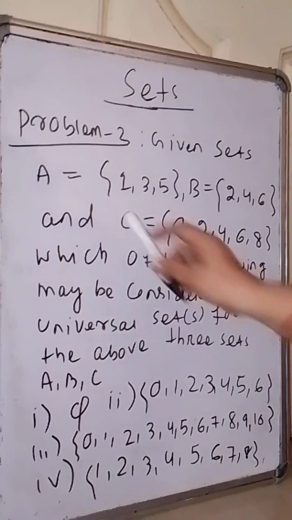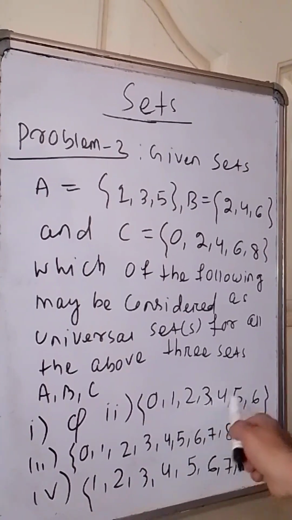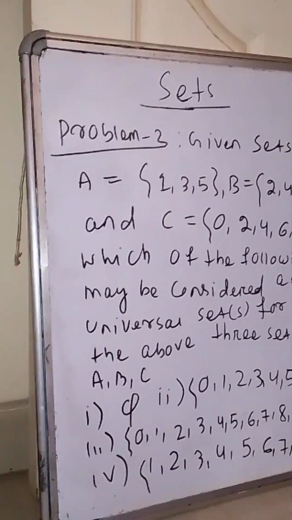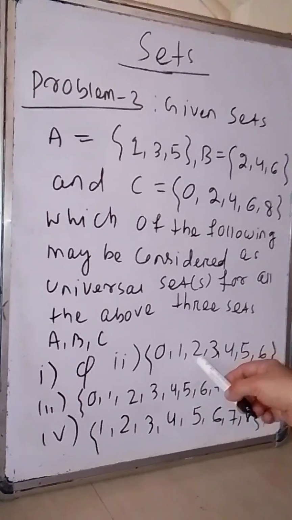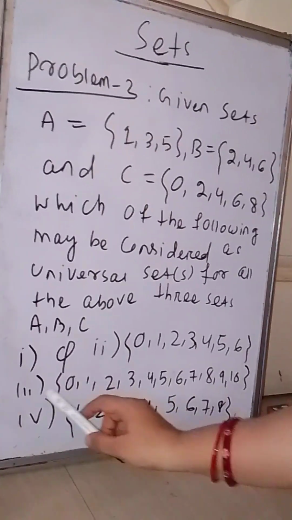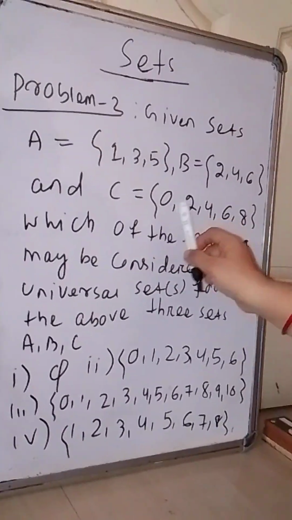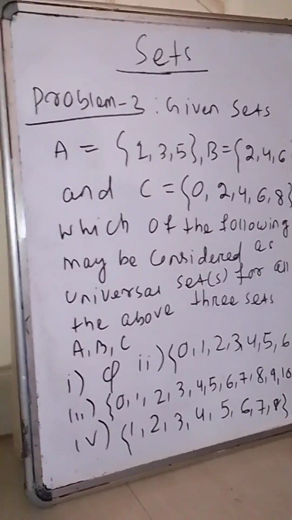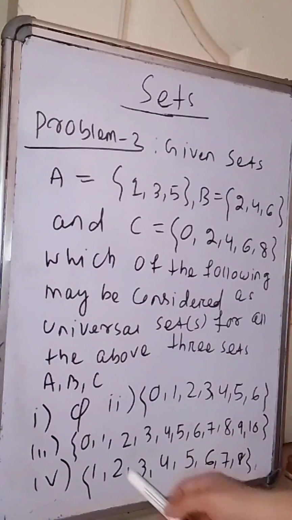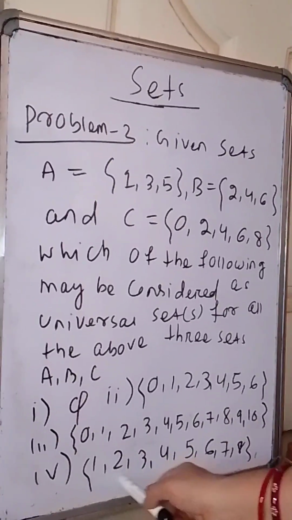See here in set A: 1, 3, 5. So where is 1, 3, 5? 1, 3, 5 is in option 2, option 3 and option 4. Now 2, 4, 6: the elements 2, 4, 6 are there in option 2, option 3 and option 4. Now come to set C, elements are 0, 2, 4, 6, 8. 0, 2, 4, 6, 8 is not there in option 2. 0, 2, 4, 6, 8 is there in option 3. In option 4, 0 is not here.